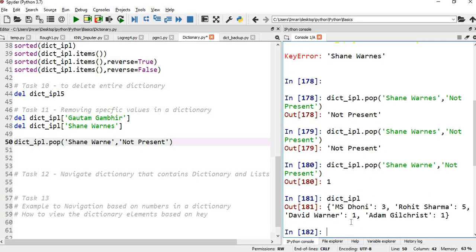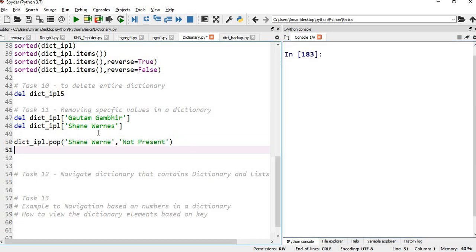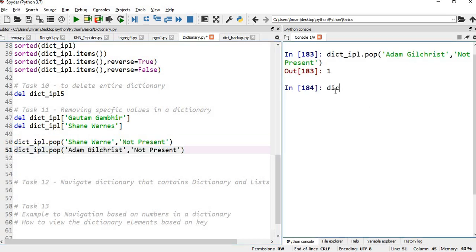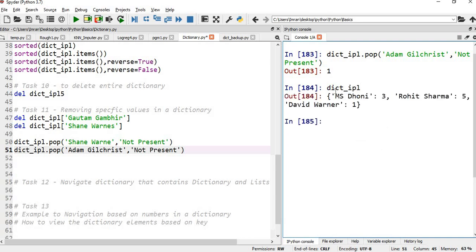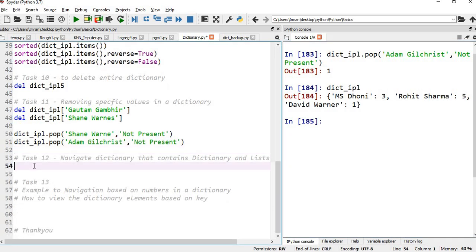You can see Shane Warne's name is deleted. Now after this, we also need to delete Adam Gilchrist's name. So this is also deleted, and if you see the dictionary, we are left with MS Dhoni, Rohit Sharma, and David. Okay, so this is a very simple approach. We can do wonders with a dictionary. Though at times a dictionary is complicated, if you know the process, it will be very helpful.